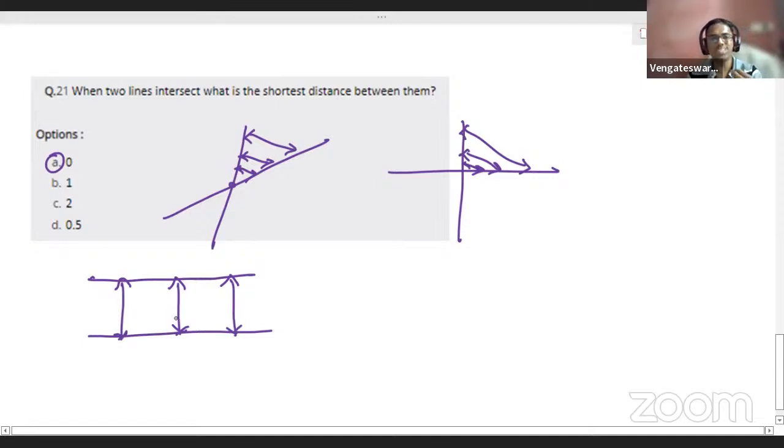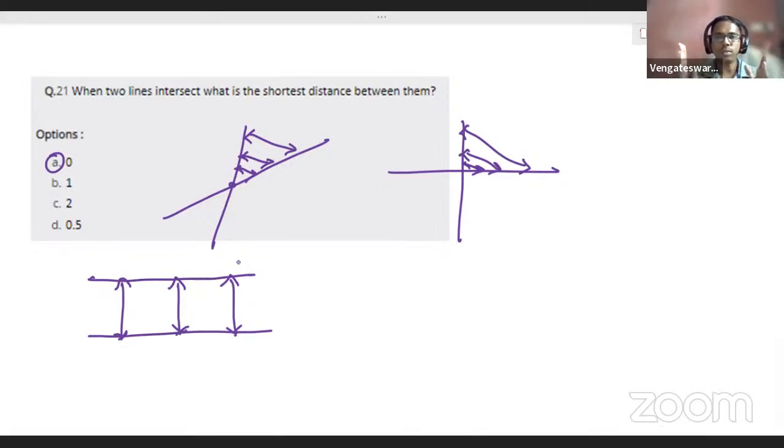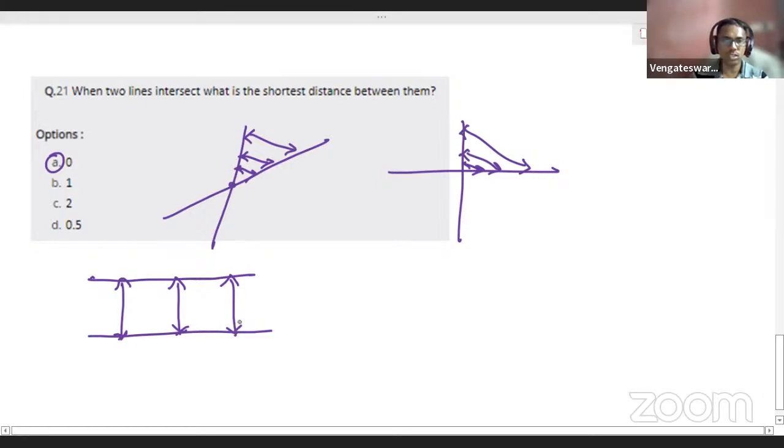So you should logically understand this. This is where geometry plays a role. You should have some basic thinking capability from geometry. Then this will help you to understand the question and work it better. When two lines are intersecting, the shortest distance will always be 0. But when two lines are parallel, what happens? They will never meet at all. So you will have a constant distance maintained between them.